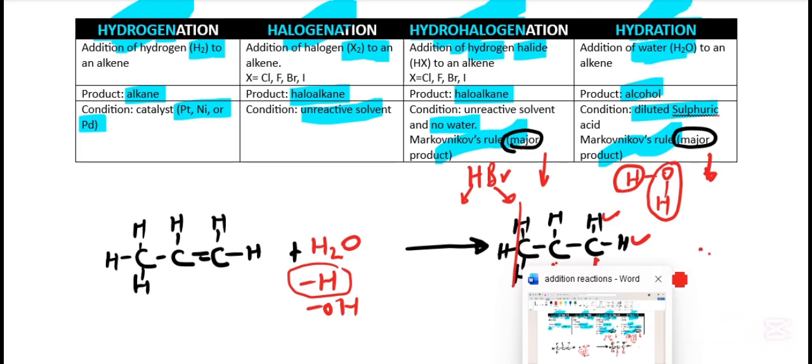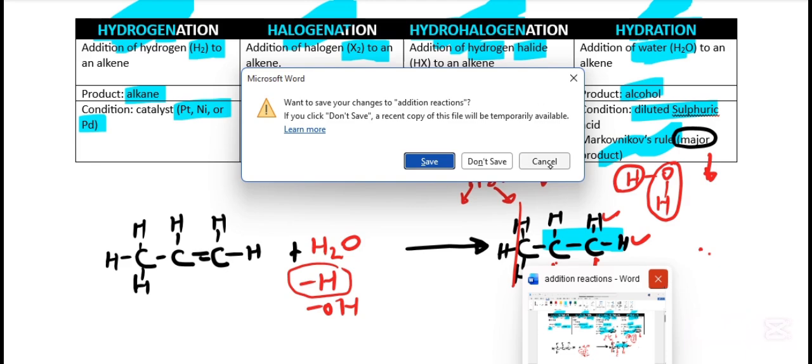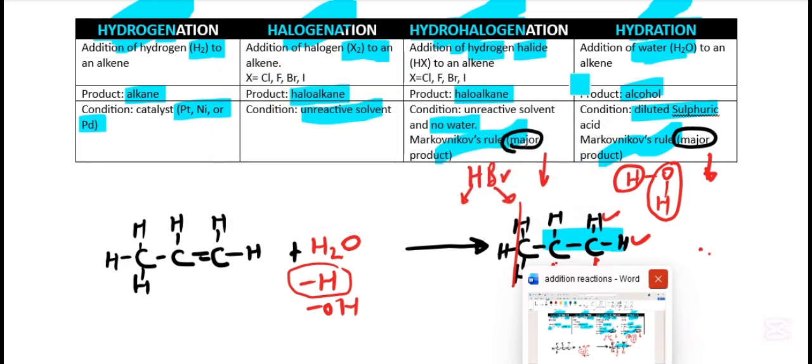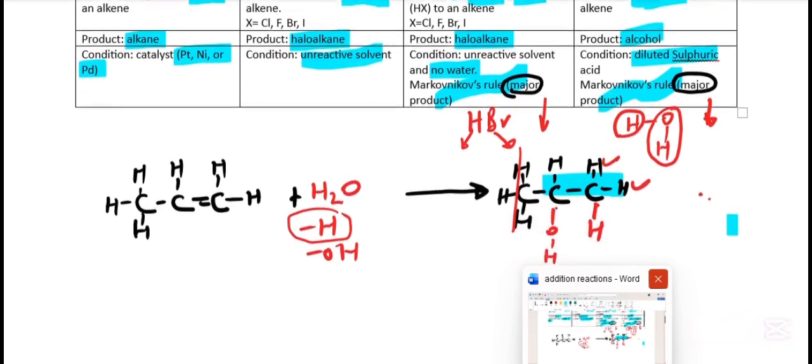Okay, hydration reaction. So let's name that compound. Class, name that compound. What is happening here?